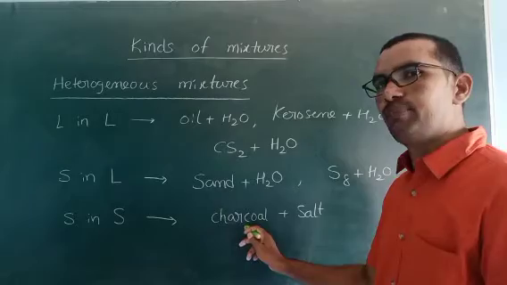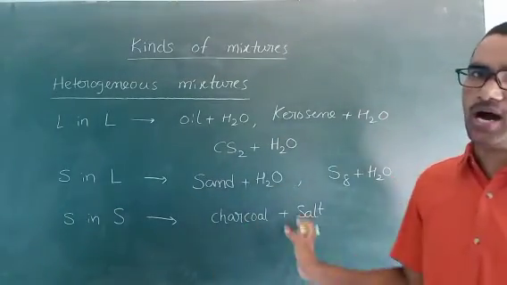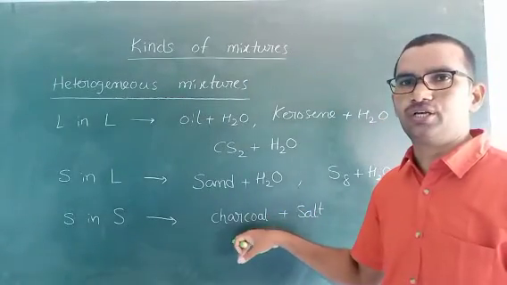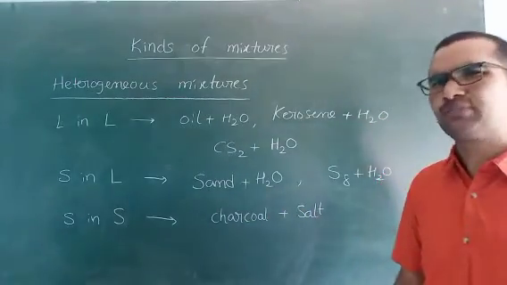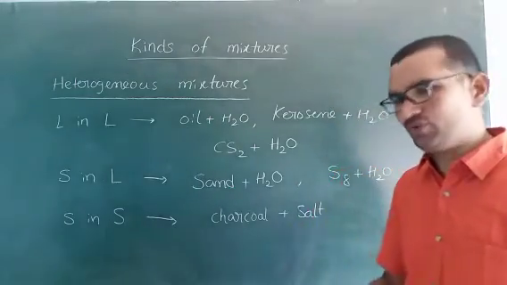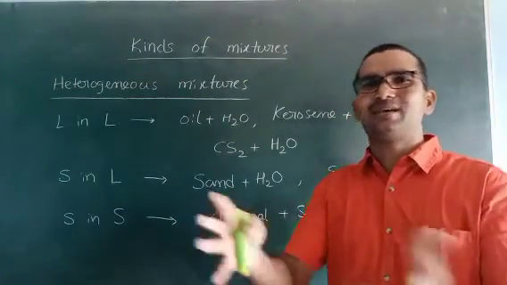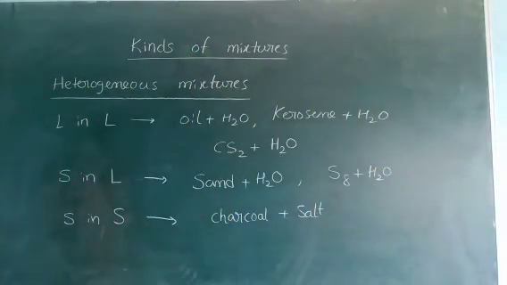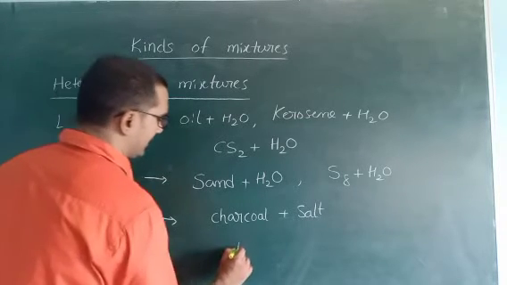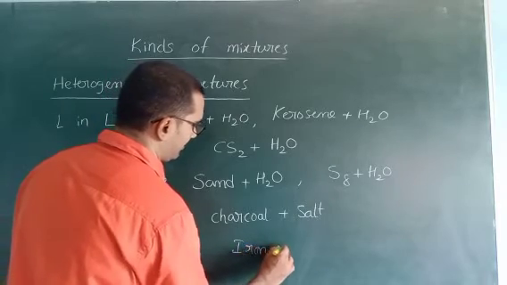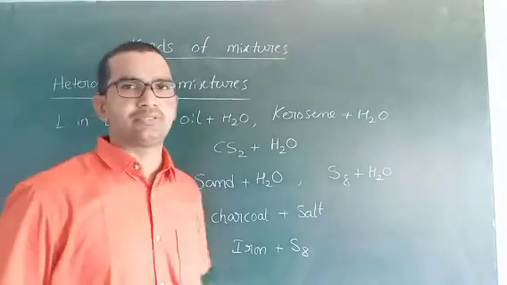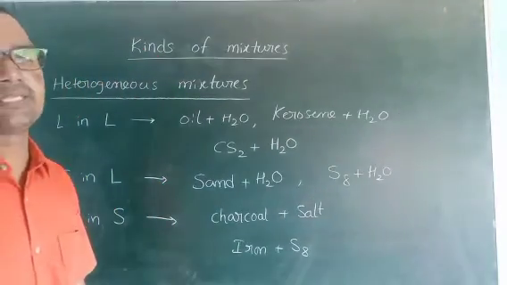So charcoal plus salt. Both are solids, but these two are not the same. This is white in color. This is almost whitish black, sometimes completely black. This one we can mix, but we can separate very easily. Next one, one more example: iron plus sulfur. Iron and sulfur. This is also a heterogeneous mixture.